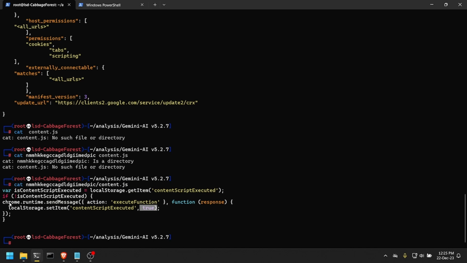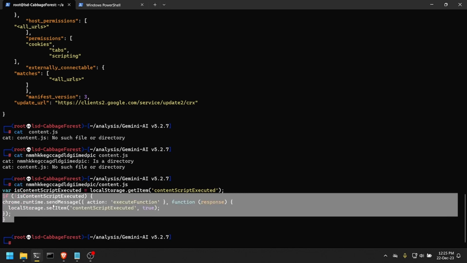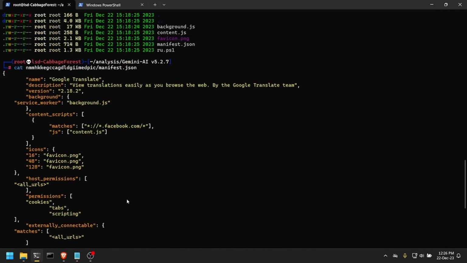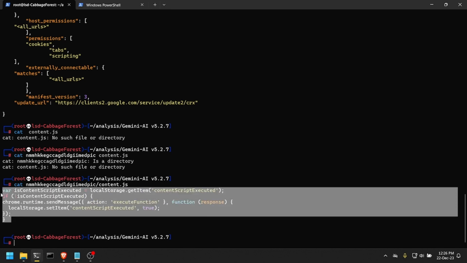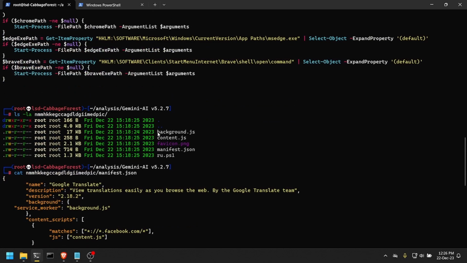So the second time that this extension is loaded, the content script executed will be true, so the if would not pass. It wouldn't enter this if here, so it wouldn't run the code again. And we will see that this is important because, as we will see, this malware sends information about the victim to the attacker, and as an attacker you wouldn't want to have the same information come across your C2 over and over again. So this is a way to make sure that your code is run only once. Okay. And we can take a look at the main file, which is this background.js.